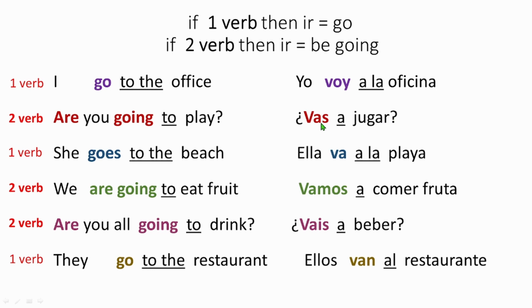There are two verbs, vas and jugar, so the meaning of vas becomes be going, like are you going. Again, here just one verb. Ella va a la playa, just va, so it becomes just go. She goes to the beach. Again, here there are two verbs, vamos and comer. So when you say vamos a comer, the meaning of ir becomes going to. We are going. So that's the concept.